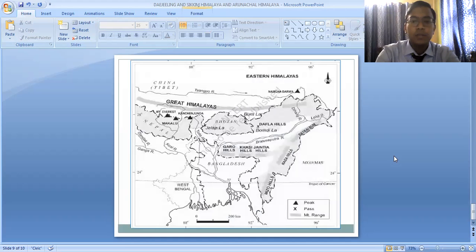So this is what the eastern hills and mountains are about. Once again, I am showing you the map of the eastern hills and the mountains. Patkai Boom here, Nagaland, the Naga Hills and the Mizo Hills.